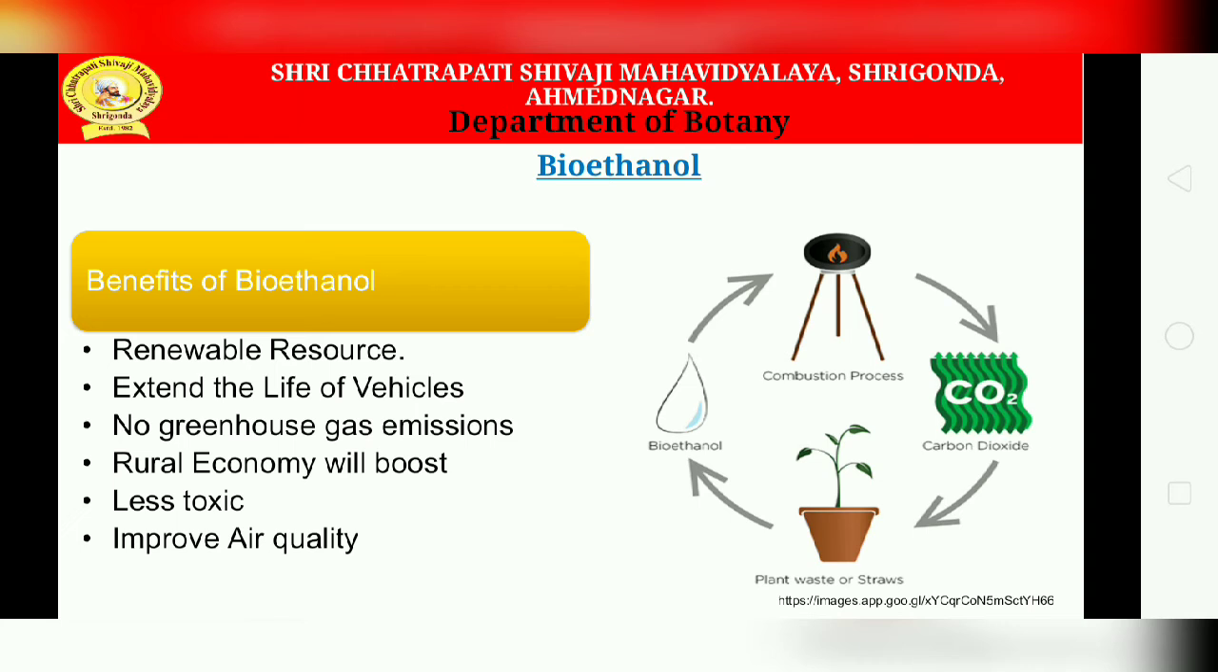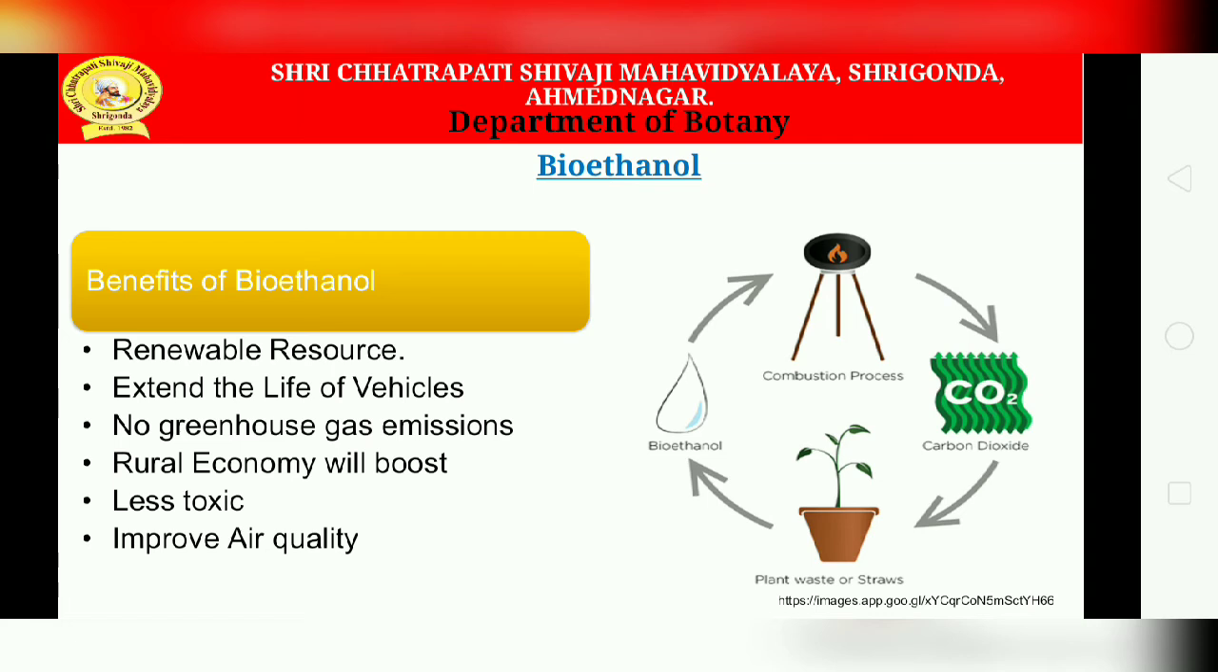So what are the benefits? If you think about the benefits of bioethanol, it comes from renewable resources, that is, crops like cereals, sugar beet and maize. It does not have greenhouse gas emissions like fossil fuels. In addition, blending bioethanol with petrol will help extend the life of vehicles, and the pressure on oil supplies will be reduced, so it ensures greater fuel security too.